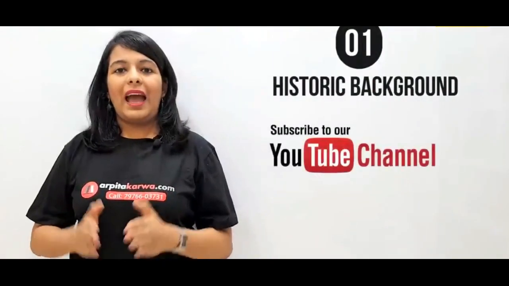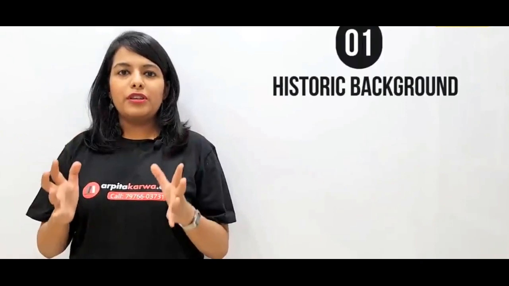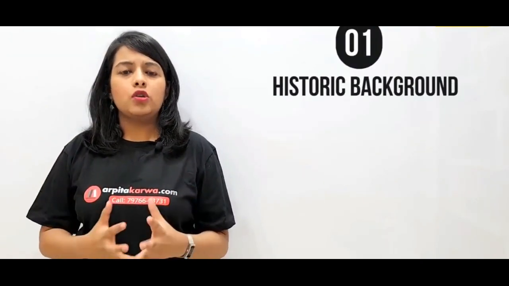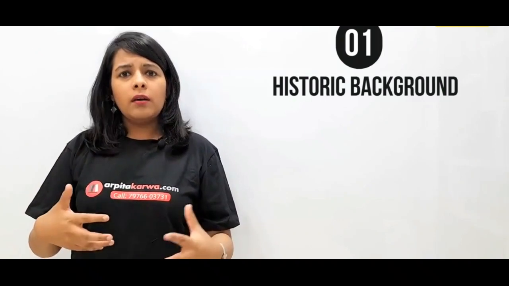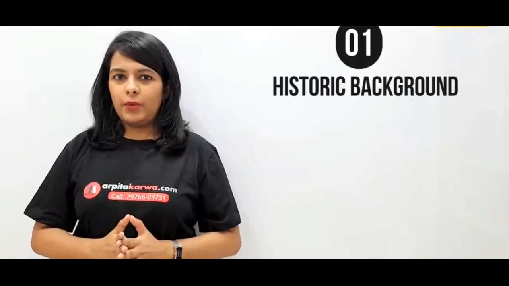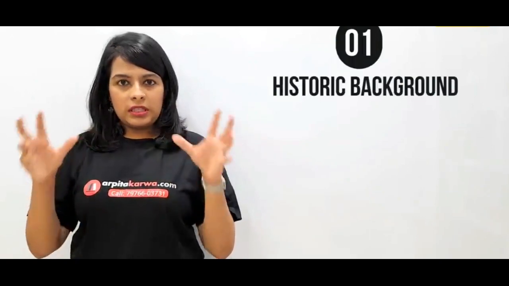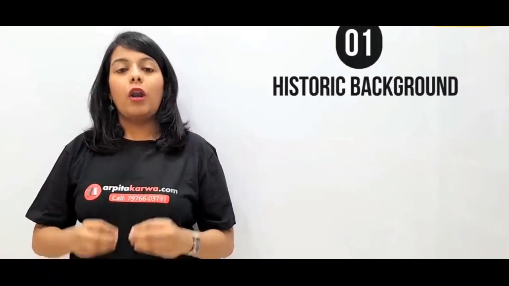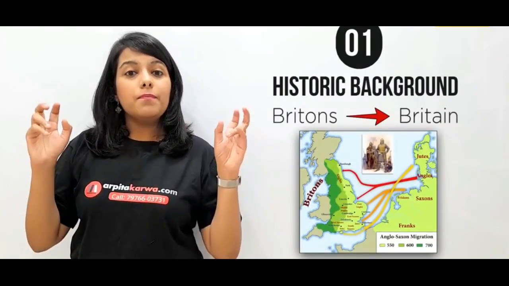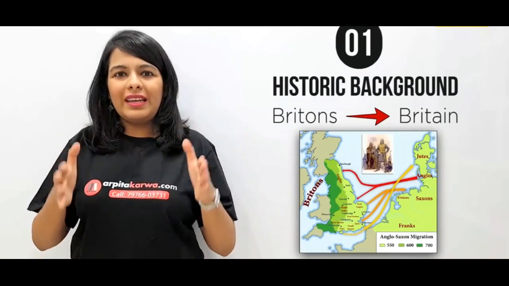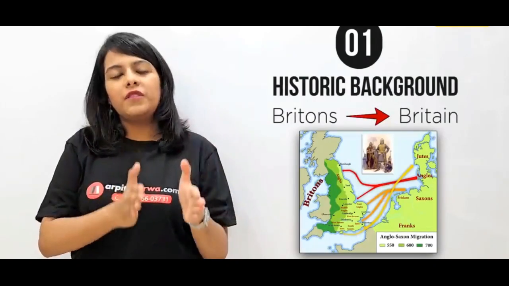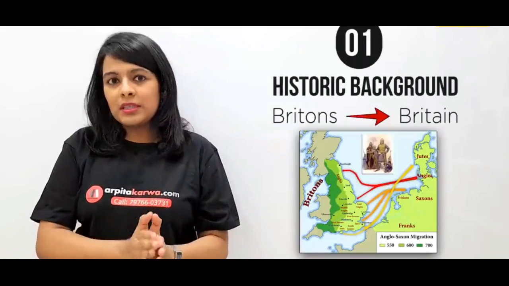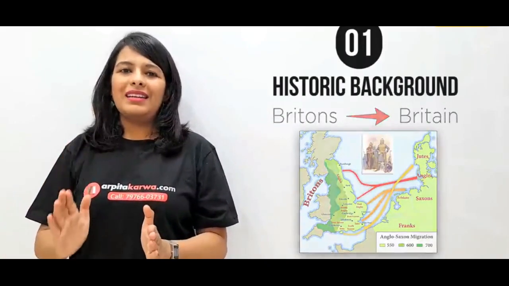Now let us first look at the original British nation and see how it came into being. Was it always like this, or did many people invade and make it what it is today? So let me tell you very clearly that there were some original inhabitants living in this place, Britain, from 55 BC, and these people were called Brythons, and that is how the name Britain came into being. So the original inhabitants were living there since 55 BC. They were known as Brythons. They continued to live there till 410 AD.